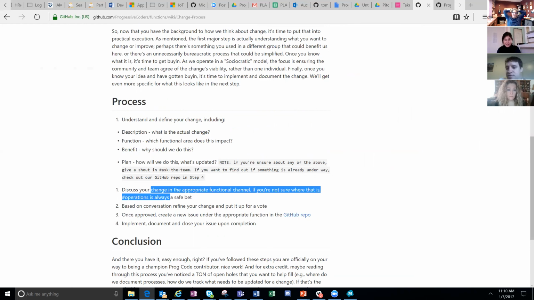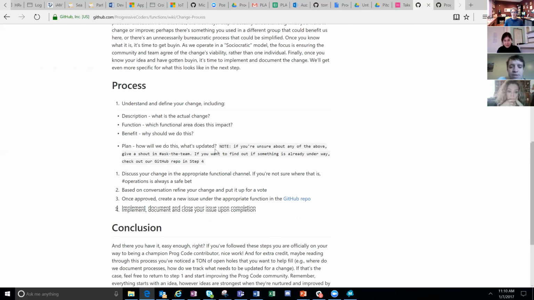And then once the community approves and says, yes, it's good, the idea being that there's no one person that says yes or no. It's, does the community think this is right? Does the team think it's right? And so forth. Go ahead and create a GitHub issue in that GitHub repo that we were just at, and then implement, document, and close.